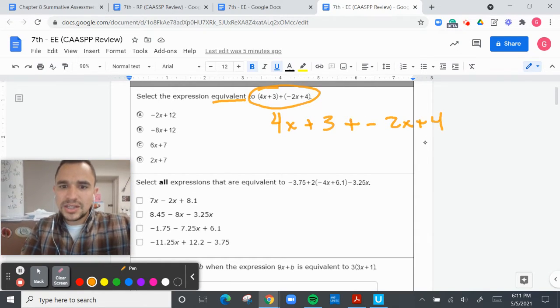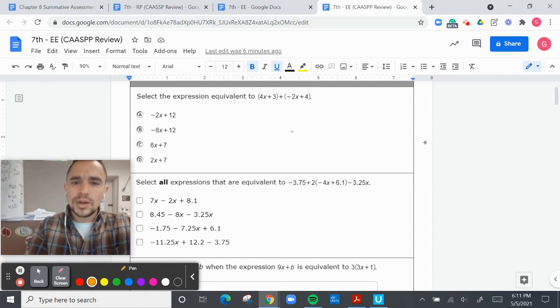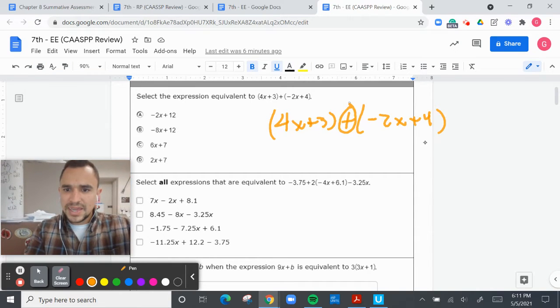Now, I could easily get rid of this positive because a positive and a negative that are right next to each other really just mean a negative. And the thing is that this positive is being distributed to both sides. So let me just do that one more time with the parentheses. Plus 3 plus negative 2x plus 4. This sign right here is being multiplied here and here. So what is a positive and a negative equal? Well, that's going to be a negative.